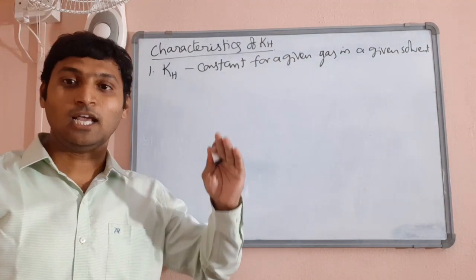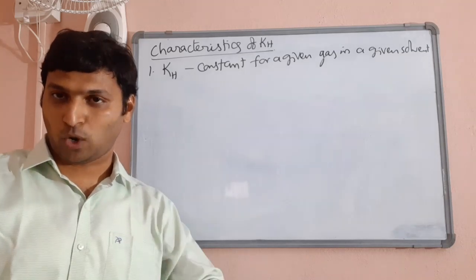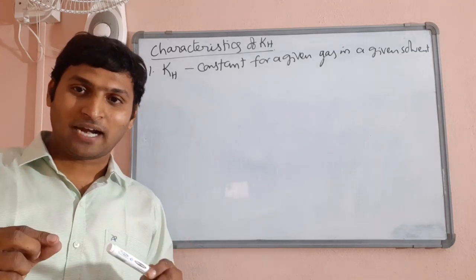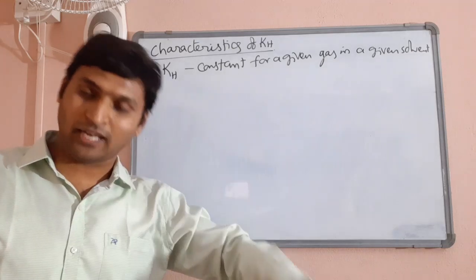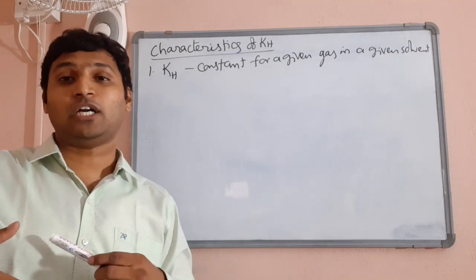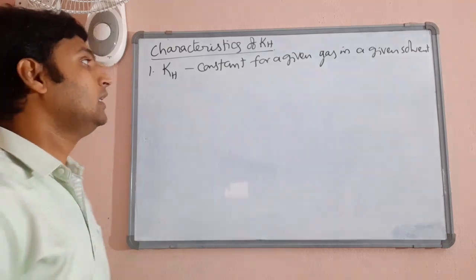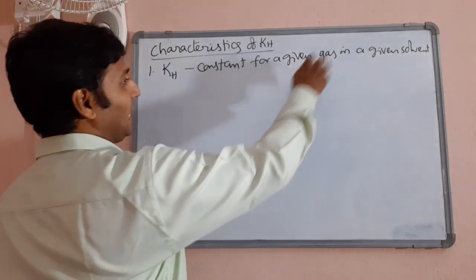So it is constant only for, for example, I am talking about dissolution of carbon dioxide in water. KH value for carbon dioxide will be specific in water. KH value for the same carbon dioxide will be different if you are trying to dissolve it in any other solvent, if it is soluble, by the way. So it is constant for a given gas in a given solvent.